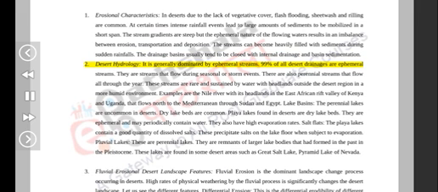Desert hydrology. It is generally dominated by ephemeral streams. 99% of all desert drainages are ephemeral streams. They are streams that flow during seasonal or storm events. There are also perennial streams that flow all through the year. These streams are rare and sustained by water with headlands outside the desert region in a more humid environment. Examples are the Nile River with its headlands in the East African Rift Valley of Kenya and Uganda, that flows north to the Mediterranean through Sudan and Egypt.